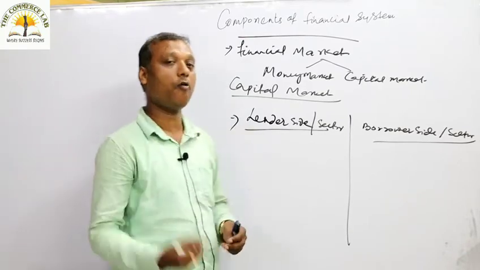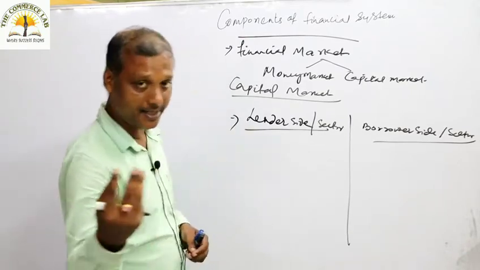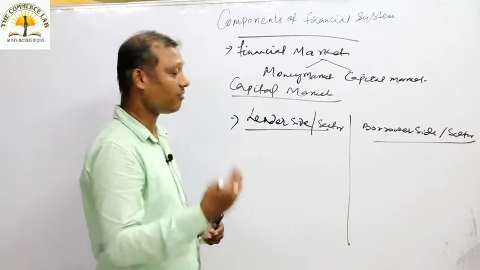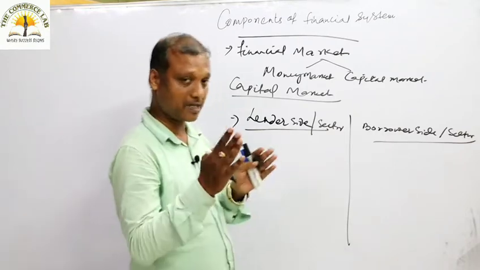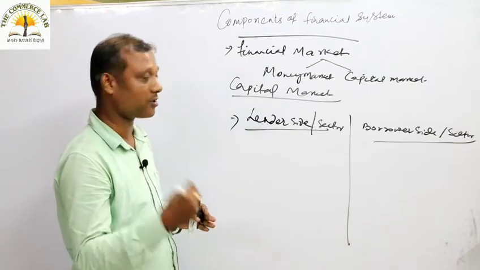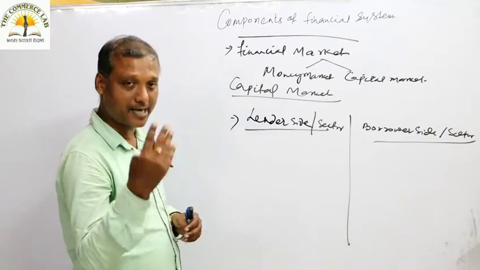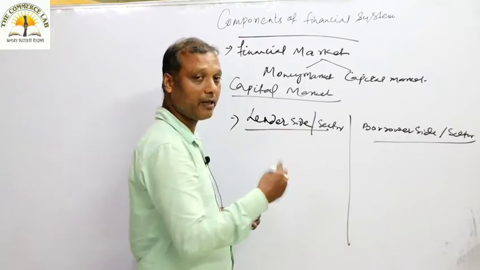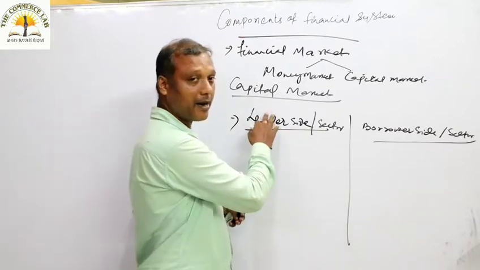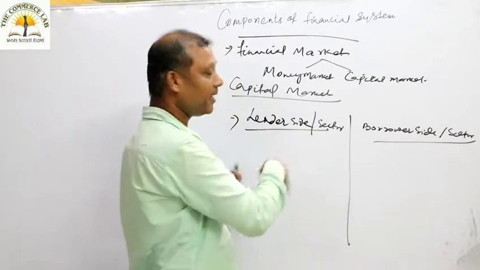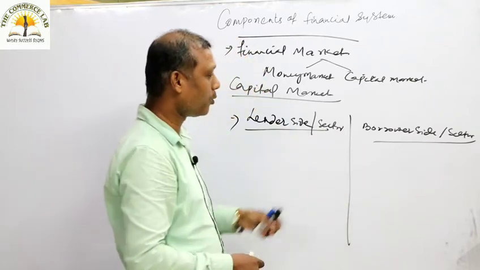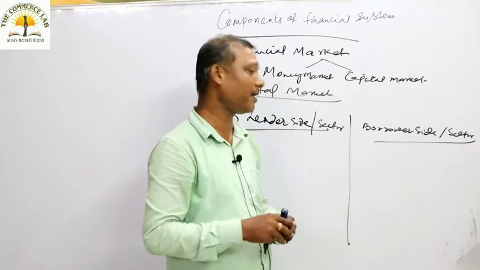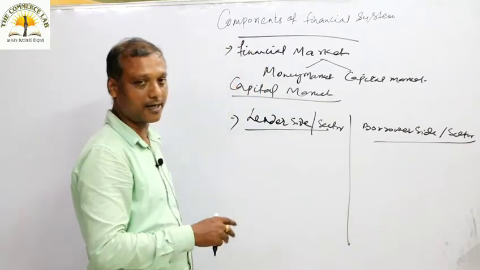Let us see how funds come to the capital market: from which sources and which sectors the capital will flow to the capital market, how it will go to the borrower side, and who the borrowers are and how they perform their activities. You understood?